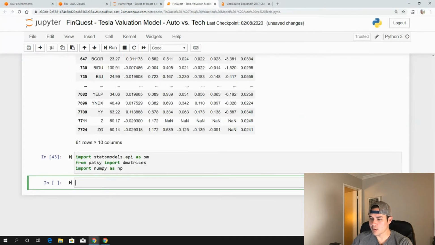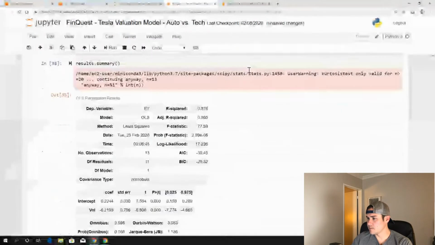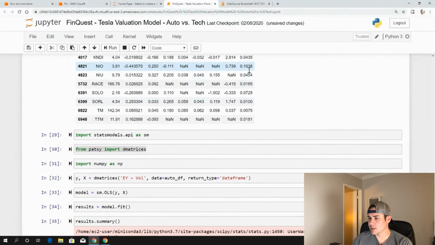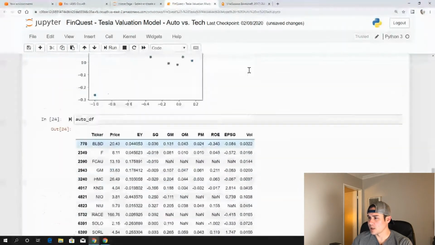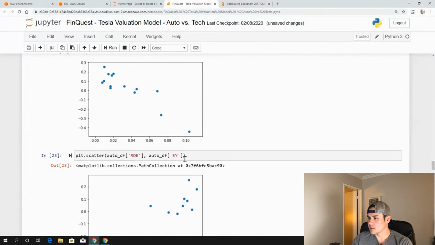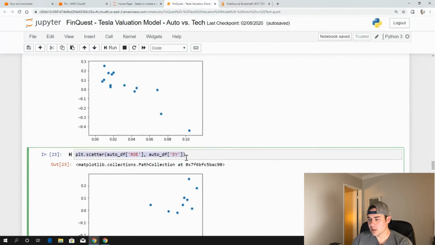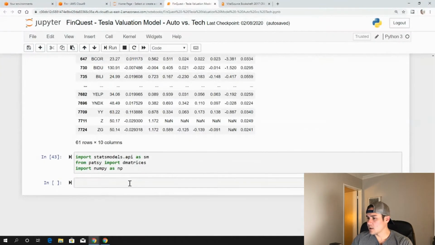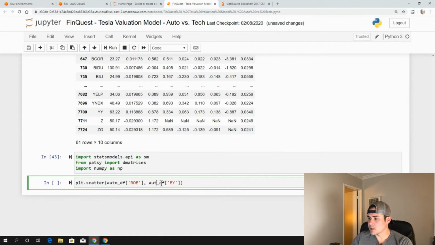Let's actually look at the relationships. Remember, we want to do some scatter plots. To do that, we take plt.scatter, and I believe we already imported plt. I'm going to take these here, and this is going to be our tech DF. Let's take a look at sales growth.